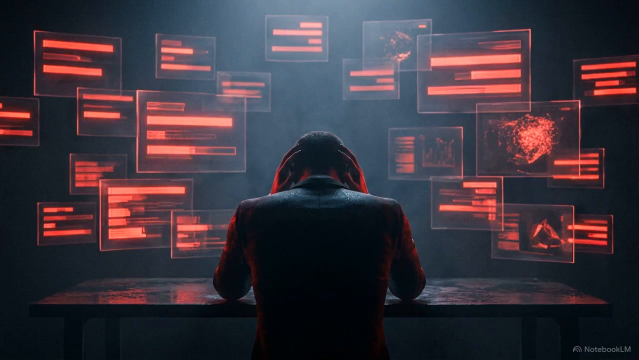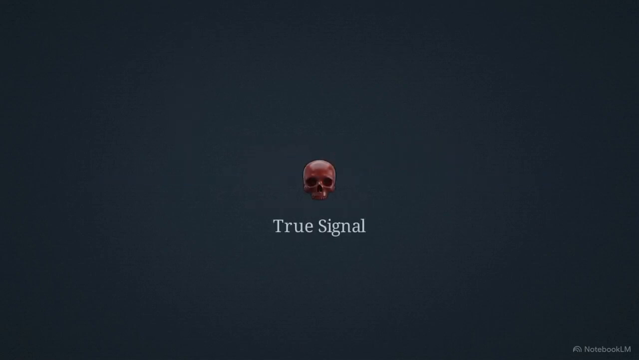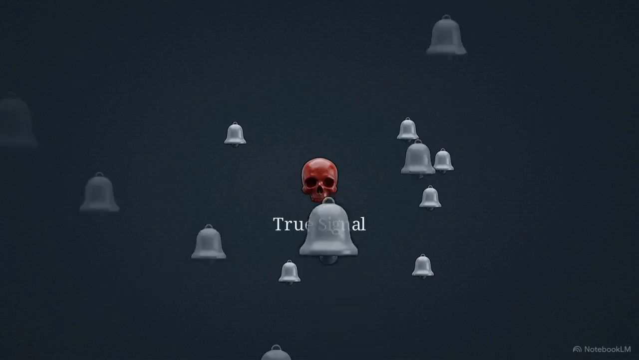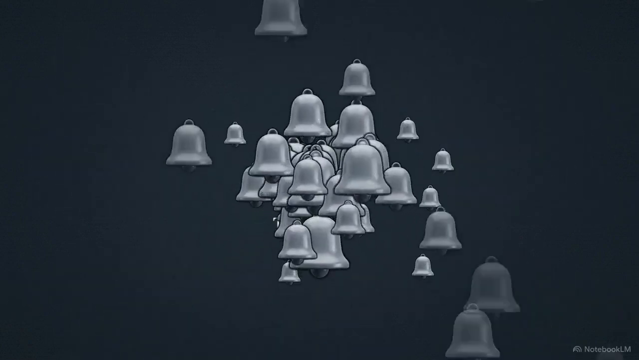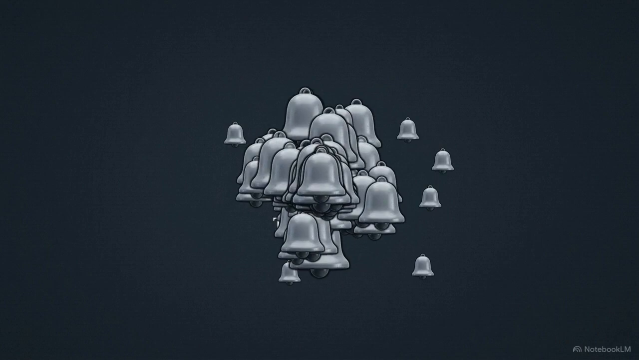The analysts get buried under mountains of useless alerts, leading to severe investigator fatigue and delaying the review of actual malicious activity. This diagram shows the false positive paradox. The sheer volume of data noise generated by the security system completely drowns out the actual signal of financial crime.